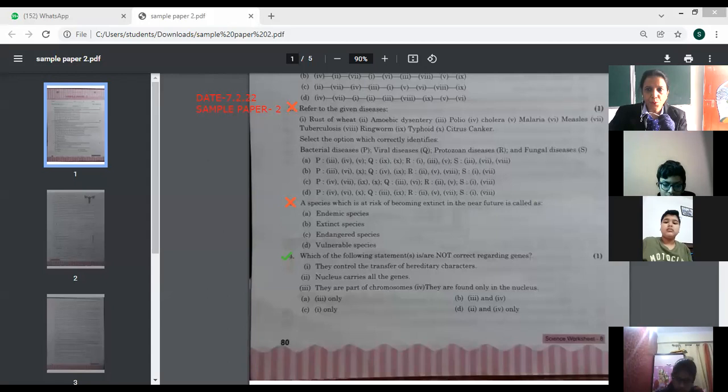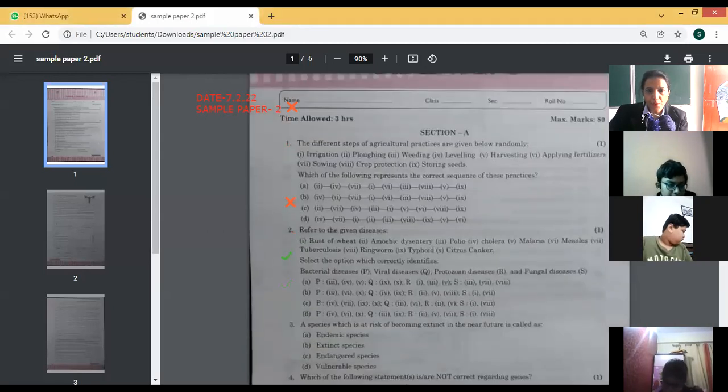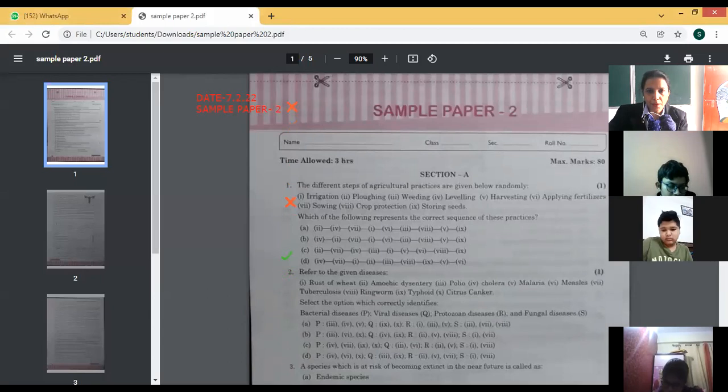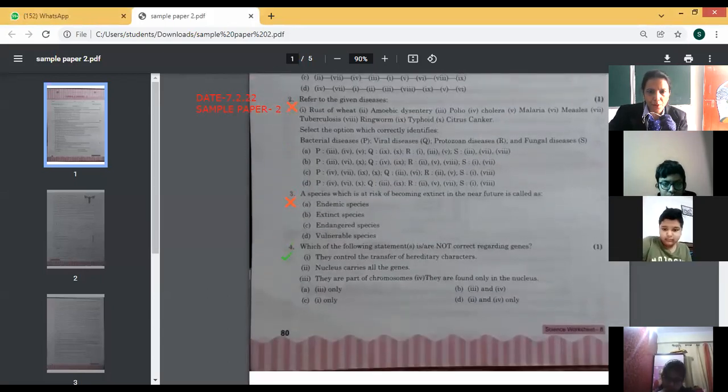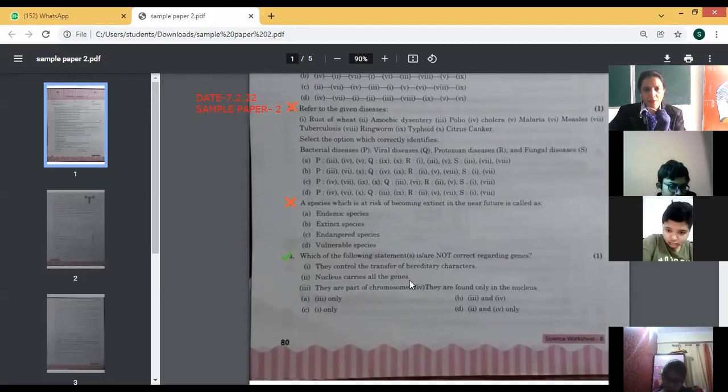Today we'll continue with sample paper 2. We need to see how many questions are omitted because they are not in the syllabus. In sample paper 2, question numbers 1, 2, 3 are not there, meaning they are not in our current syllabus. So let's continue with it.